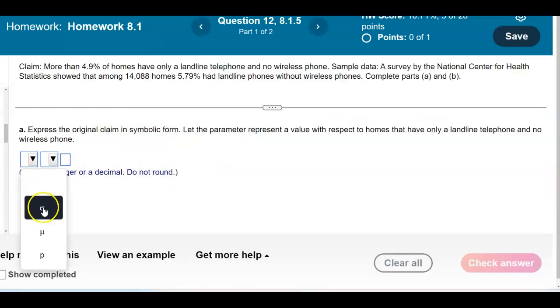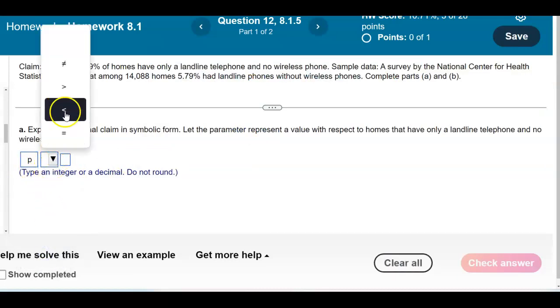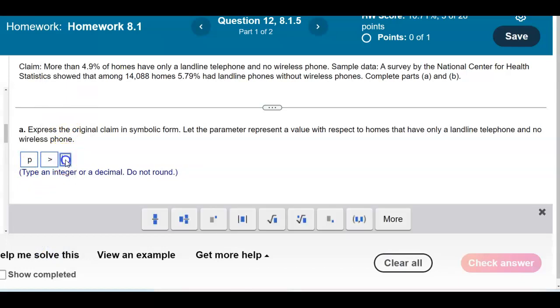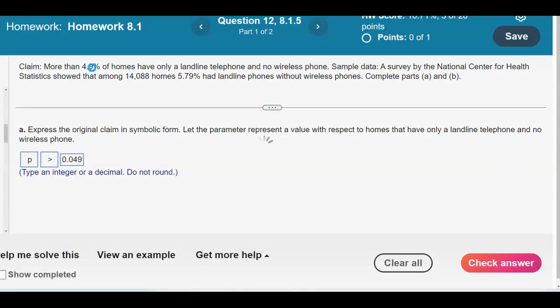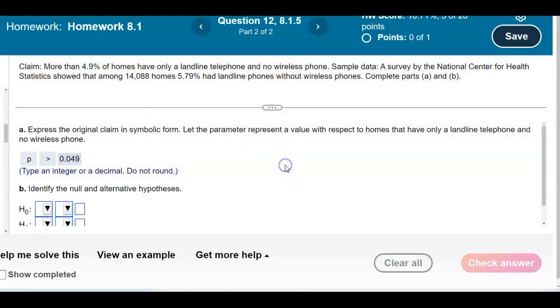So we're going to put in the value of P, which represents the proportion. We know it says more than, so it's going to be greater than. And then we're going to put in that decimal of 0.049. Let's check our result, and there is our answer.